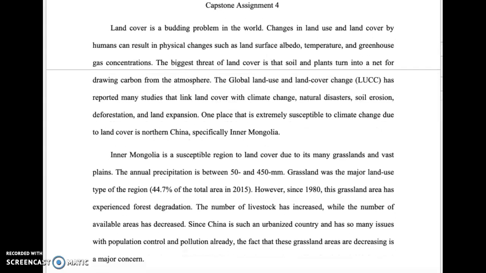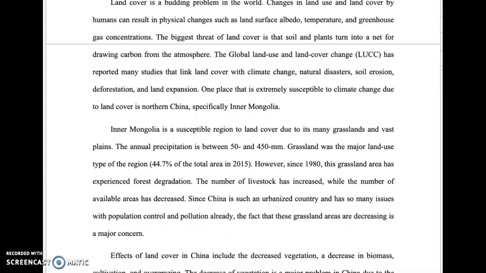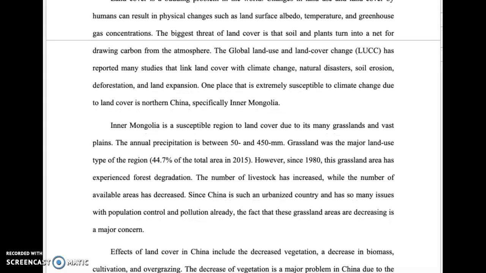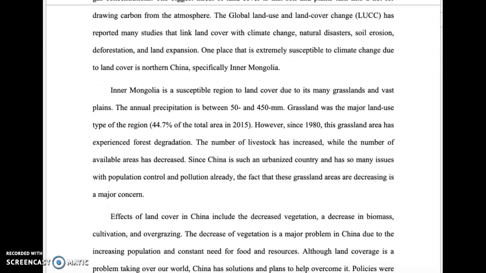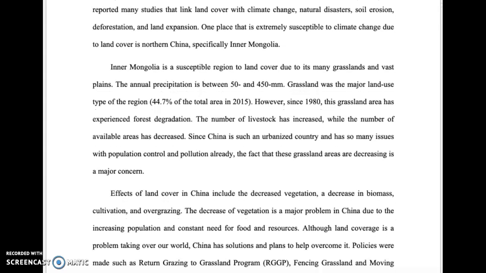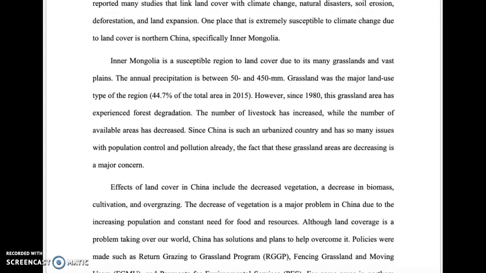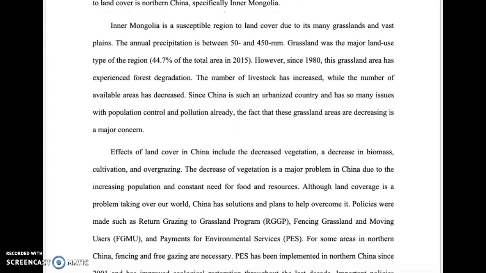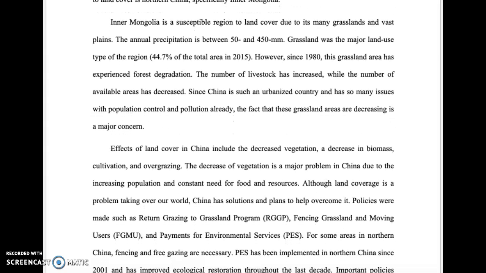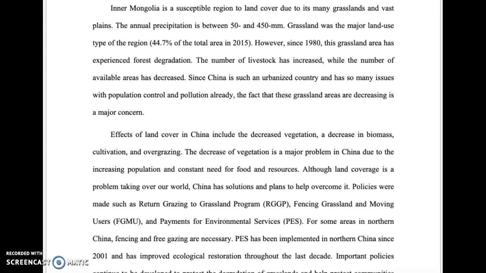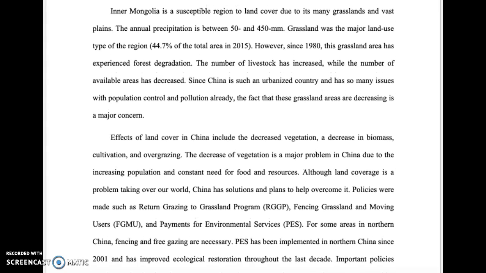The Global Land Use and Land Cover Change has reported many studies that link land cover with climate change, natural disasters, soil erosion, deforestation, and land expansion. One place that is extremely susceptible to climate change due to land cover is northern China, specifically Inner Mongolia. Inner Mongolia is a susceptible region to land cover due to its many grasslands and vast plains.